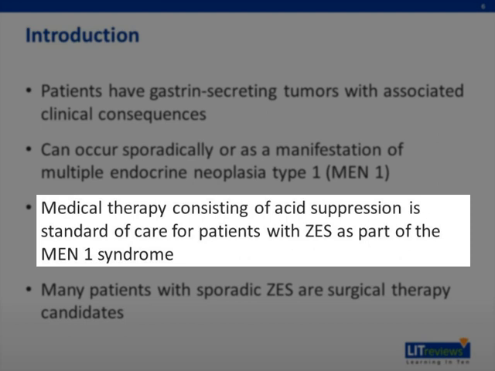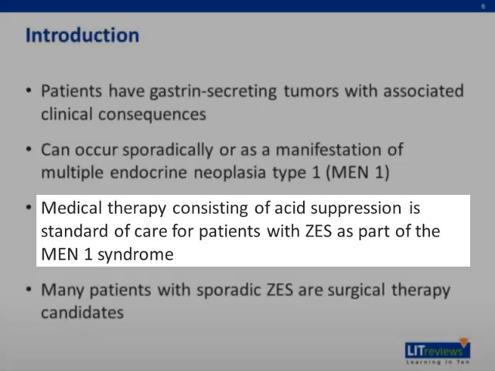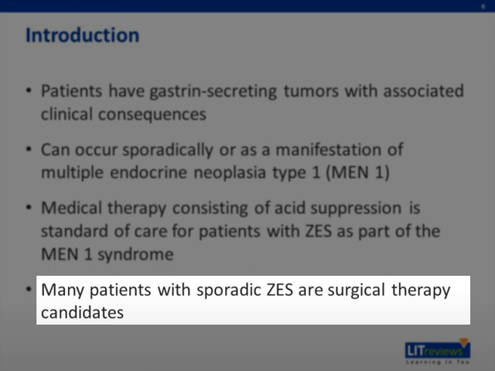Medical therapy is the current standard of care for most patients with ZES as a part of the MEN1 syndrome. This consists of using acid suppression therapy, including H2 antagonists and the more powerful hydrogen-potassium ATPase antagonists, also known as proton pump inhibitors. By contrast, many patients with sporadic ZES are candidates for surgical therapy.